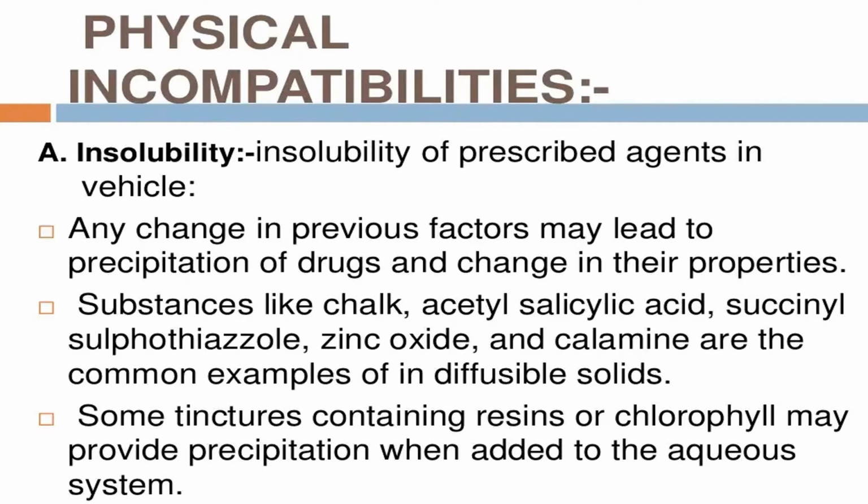First is insolubility. Insolubility of the prescribed agent in a vehicle. Any change in the previous factors may lead to the precipitation of the drug and change its properties. Substances like chalk, acetyl salicylic acid, succinylsulfathiazole, zinc oxide and calamine are common examples of diffusible solids. Some tinctures containing resin or chlorophyll may precipitate when added to an aqueous system.